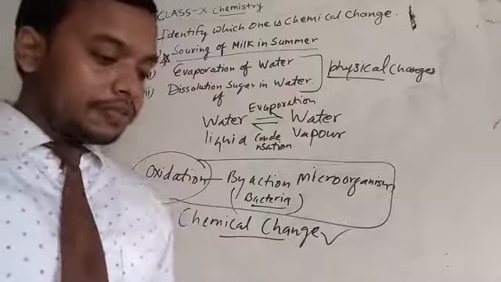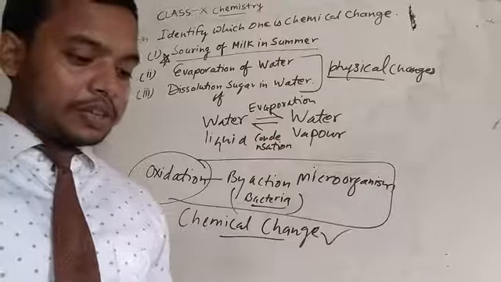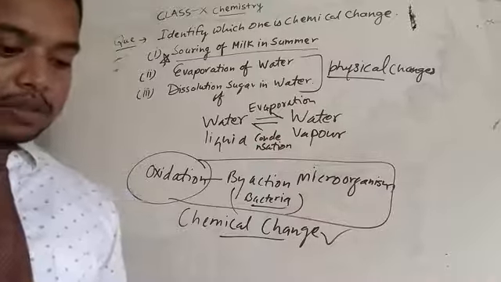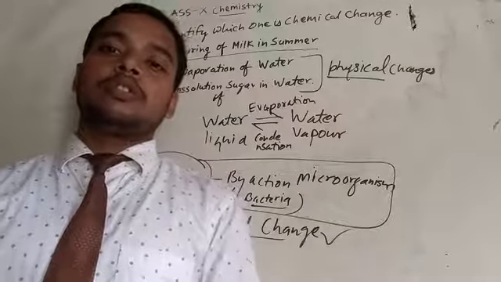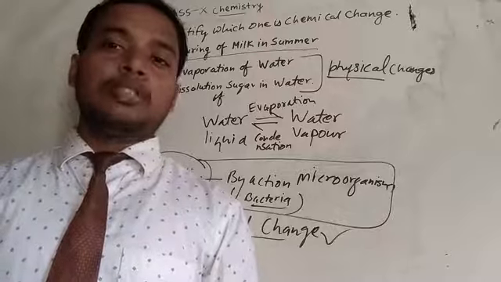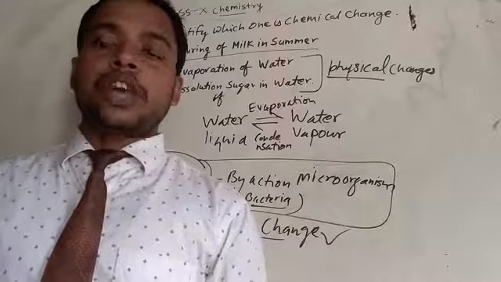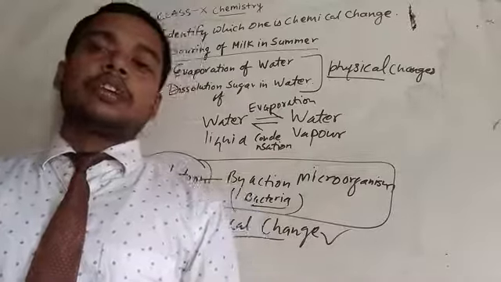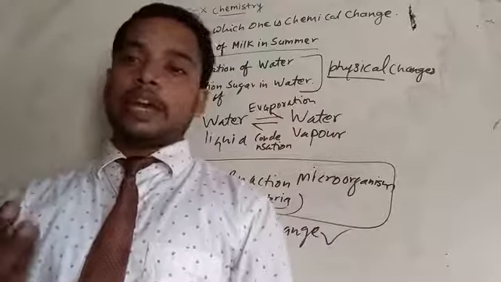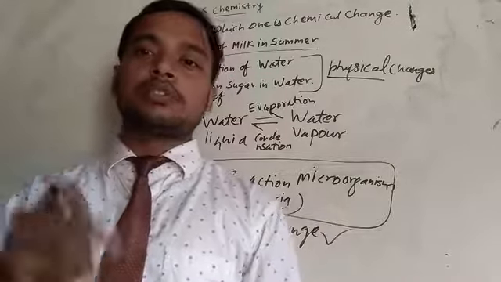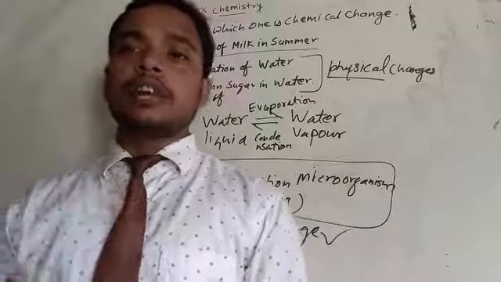Okay, now write 4 changes which help us determine whether a chemical reaction has taken place or not. Students, during the initial topic of chapter 1, we also discussed the identification of a chemical reaction, the 4 aspects. That is evolution of gas. If in any reaction evolution of gas takes place, it comes in the category of chemical reaction. Another, change in color.